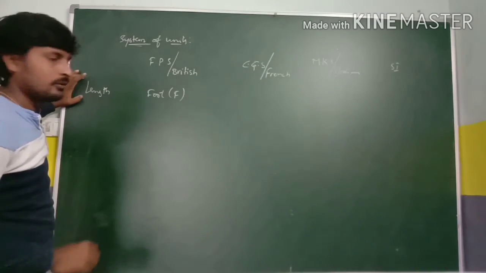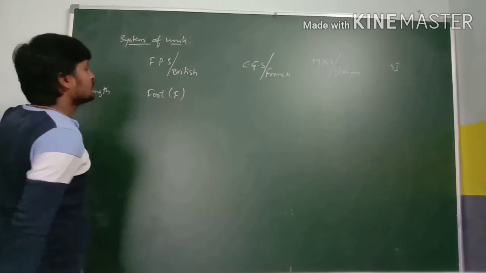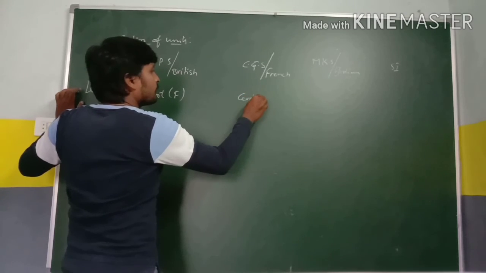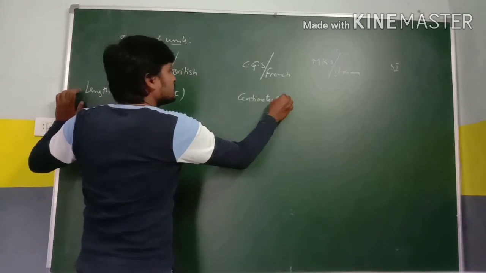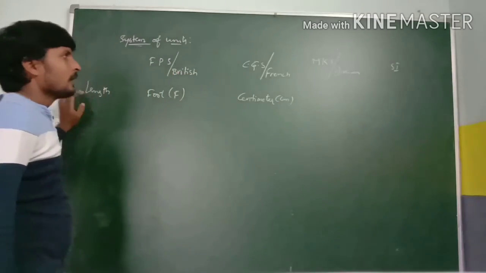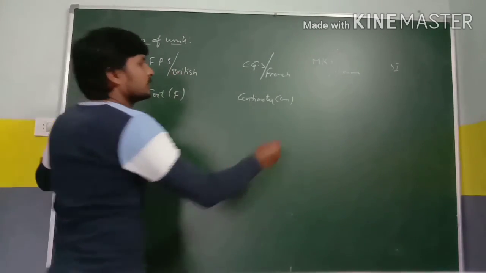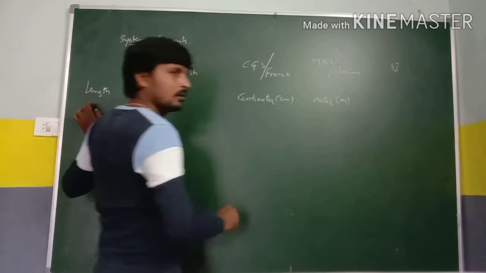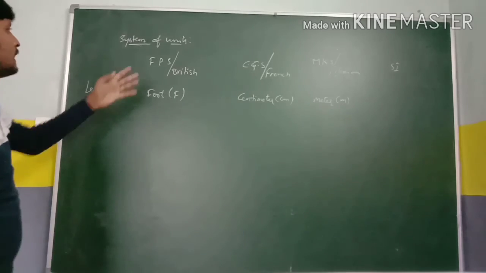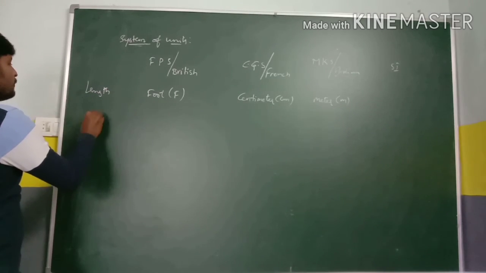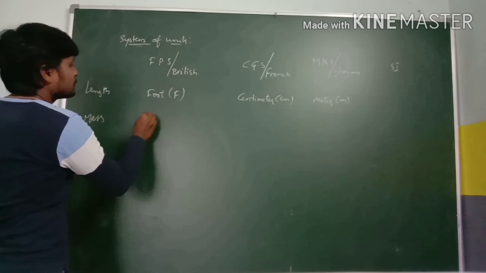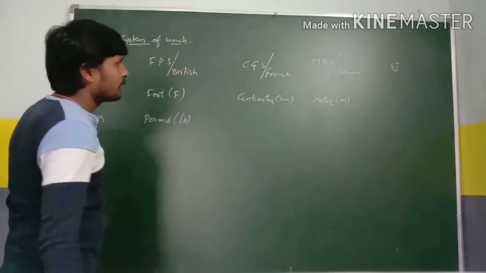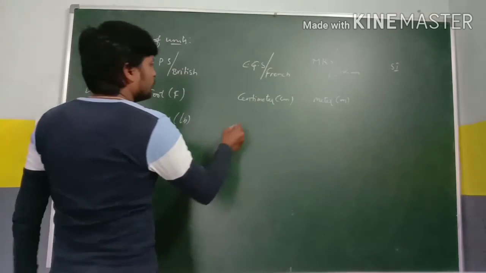In CGS system, the unit for length is centimeter, that is cm. In MKS system, the unit for length is meter, M. Next, in FPS system, the unit for mass is pound and the symbol is LB. In CGS system, the unit for mass is